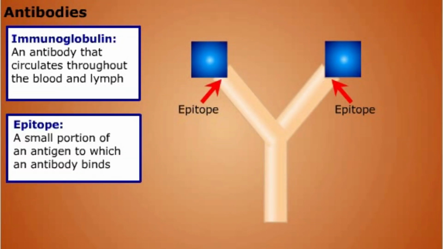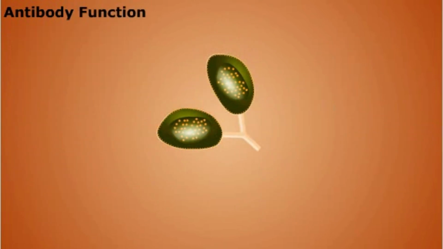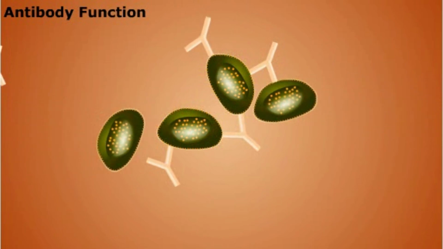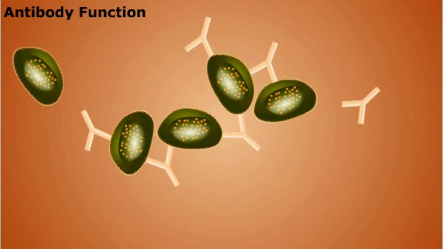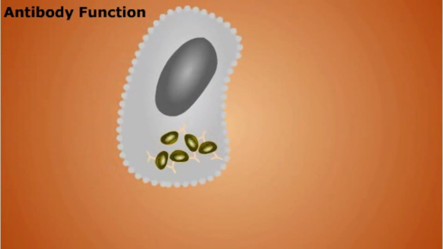Antibodies lead to the destruction of antigens through several mechanisms. Since each antibody has at least 2 binding sites, one antibody can bind to identical epitopes on 2 different bacterial cells or viral particles. Different antibodies will bind to different epitopes on each antigen. This links the antigens together. Eventually, they form a large clump that makes the antigens more easily identifiable to macrophages.